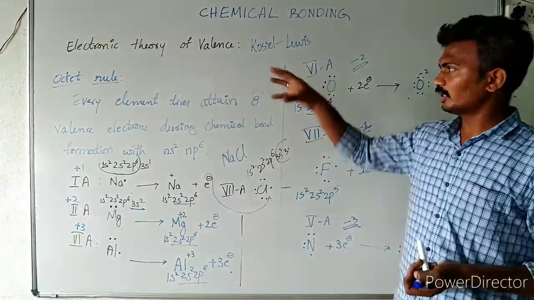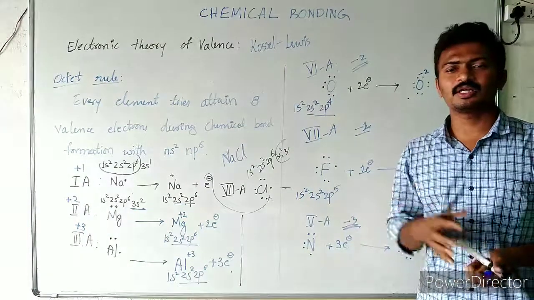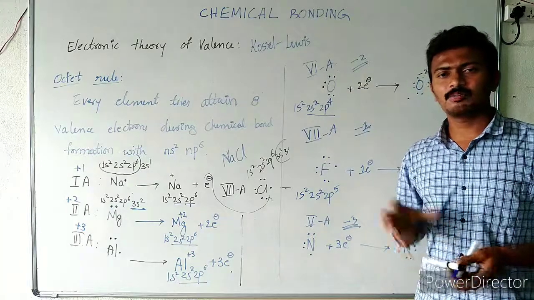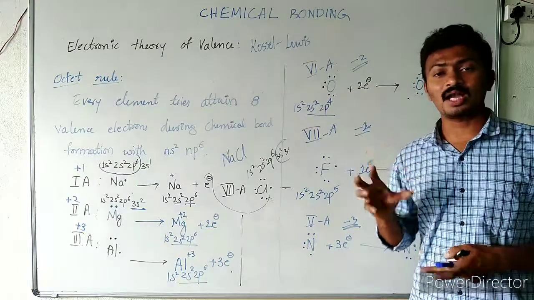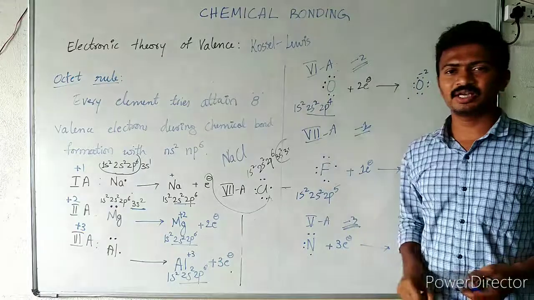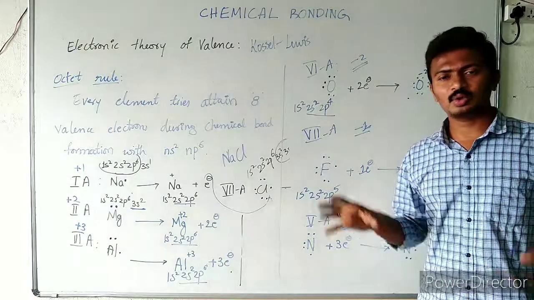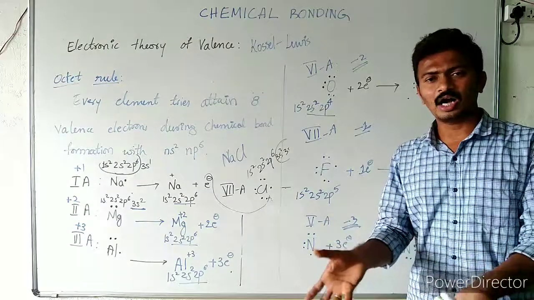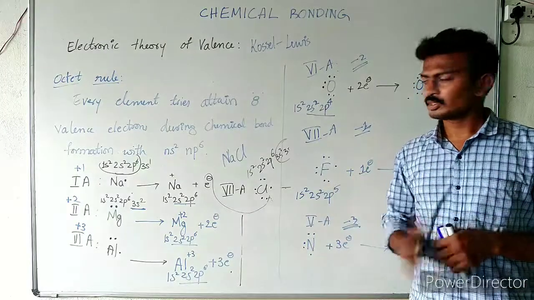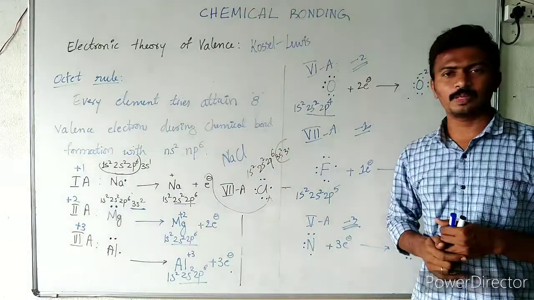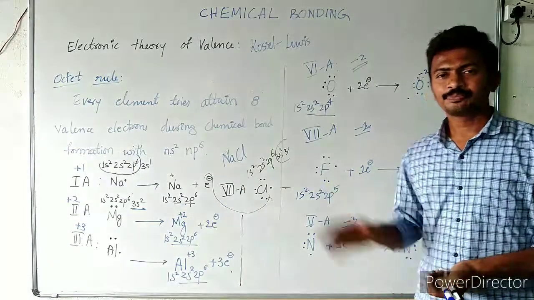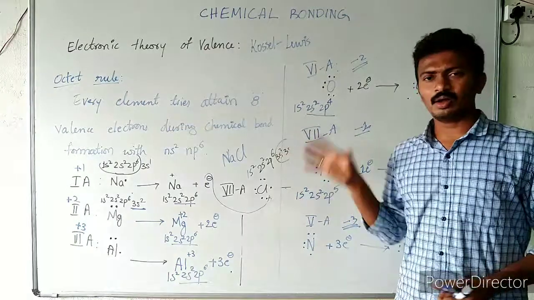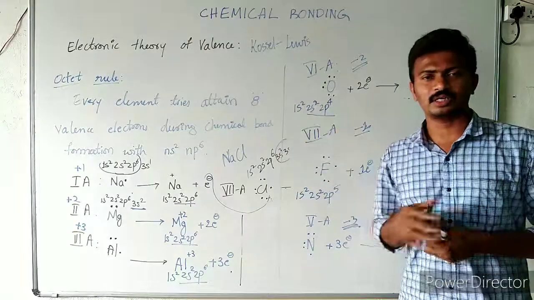So this is how the electronic theory has tried to explain the bond formation in the main group elements based on valence electrons. According to this theory, elements try to attain octet configuration either by losing or by gaining electrons. So the first, second, third group elements by losing electrons, and the fifth, sixth, seventh group elements by gaining electrons, attain the octet configuration, that is the nearest octet configuration.